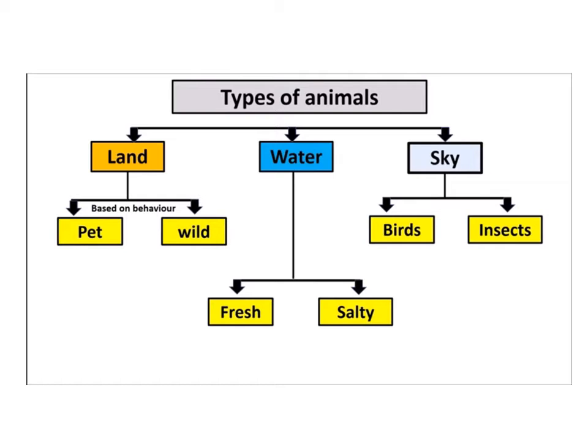On the land, there are pet animals and wild animals. And in water, there is fresh water and salty water. According to this, the types of animals are divided under water. And sky. In the sky, it is again divided into birds and insects.